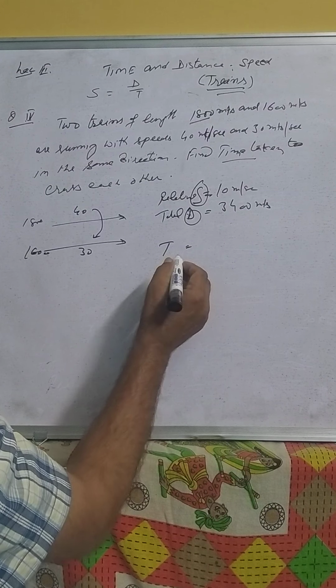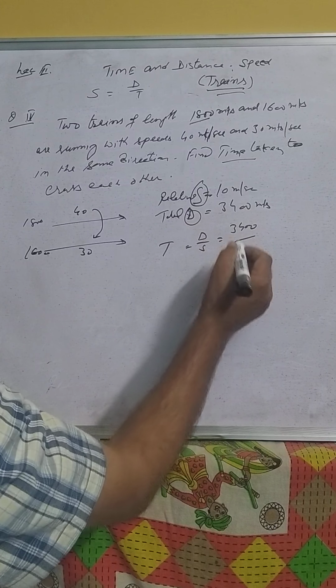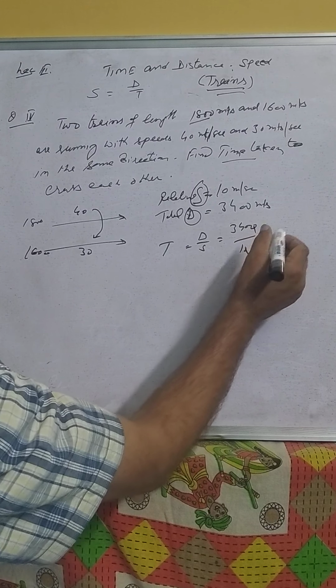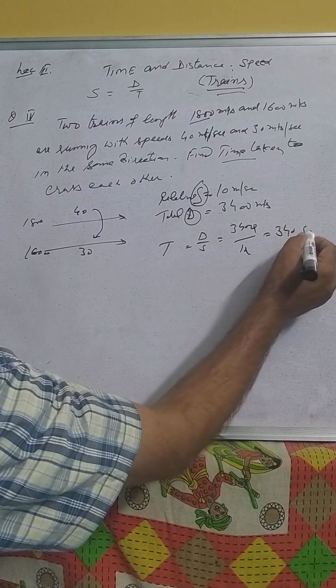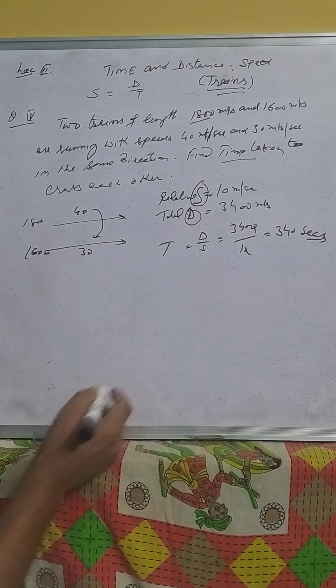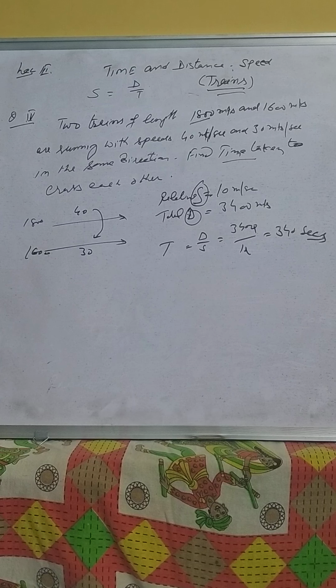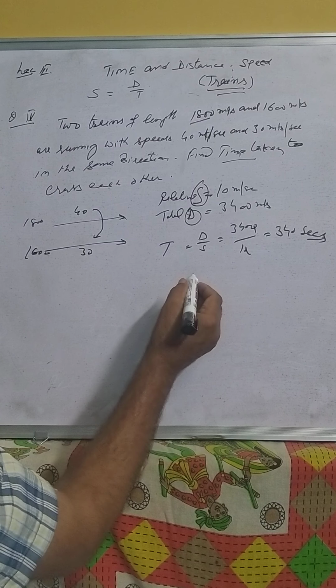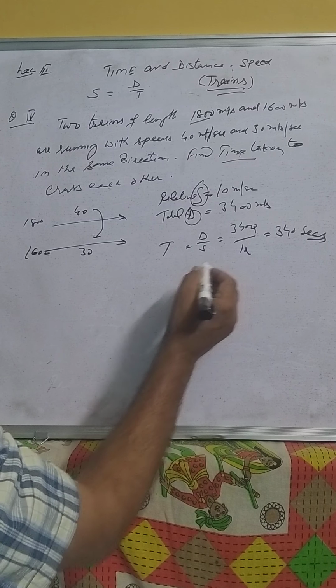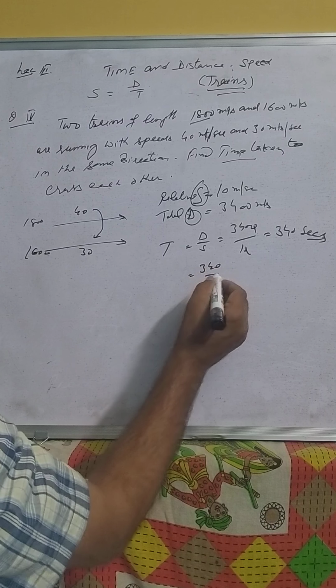What is time? Time is equal to distance over speed. Distance is 3400, speed is 10. It means the time is 340 seconds. 340 seconds can be converted into minutes by dividing by 60.